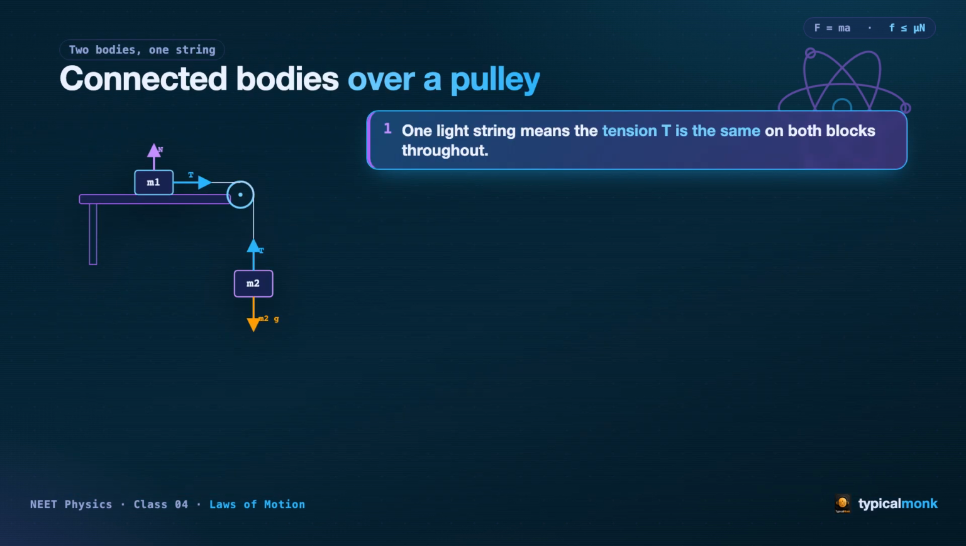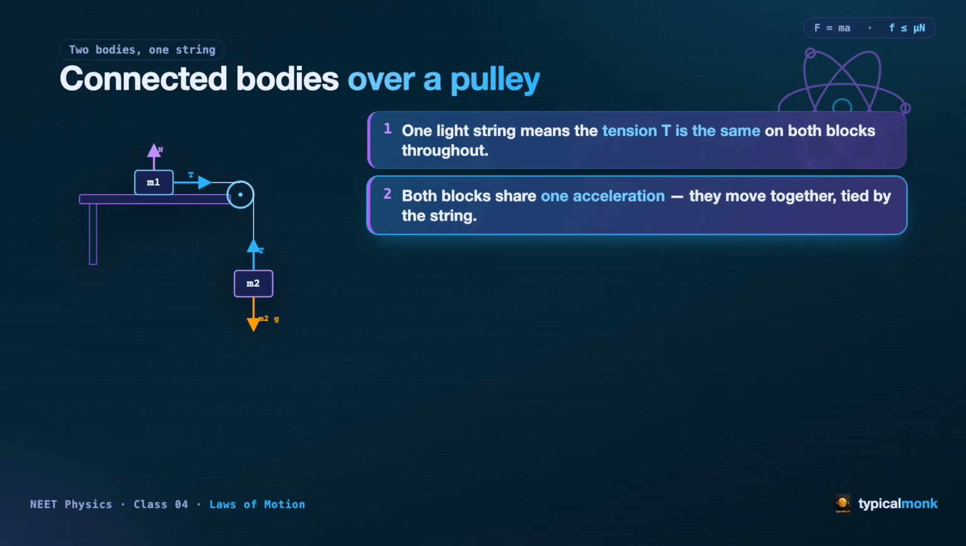Let us make the connected body idea permanent, because NEET returns to it every year. Here, one block rests on a table, and a second block hangs over a frictionless pulley, pulling it along. First, one light string means the tension is the same on both blocks from end to end. Do not give them two different tensions. Second, because the string does not stretch, both blocks move together with one shared acceleration. Solve for one and you have the other.